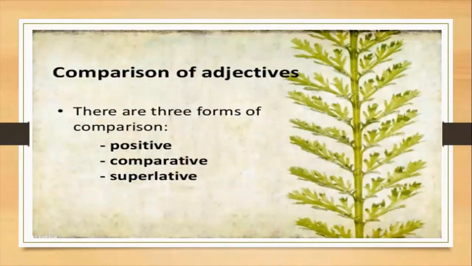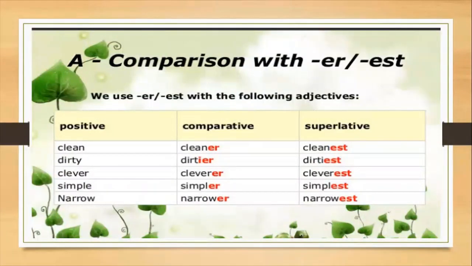So, there are the 3 degrees of adjective: positive, comparative, and superlative degree. How can we form comparative and superlative degree? We can add er or est with the positive degree of the adjective to make it comparative and superlative degree. For example, clean, cleaner, cleanest; clever, cleverer, cleverest.